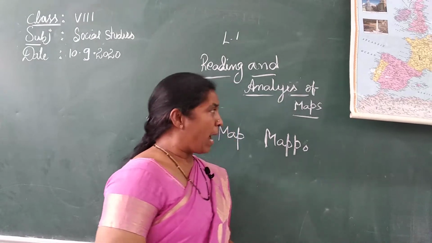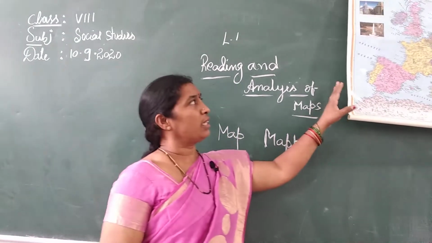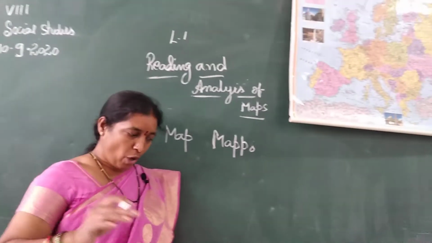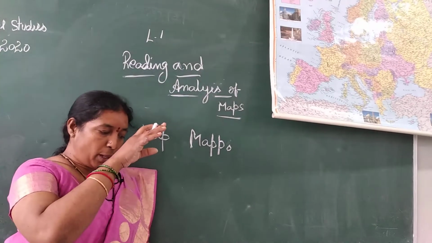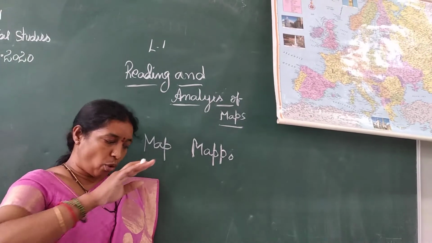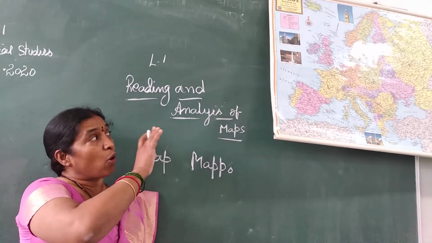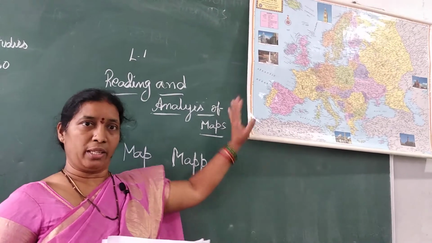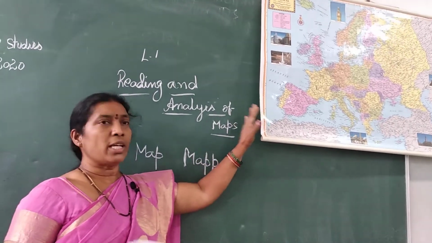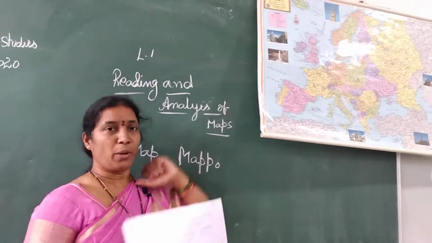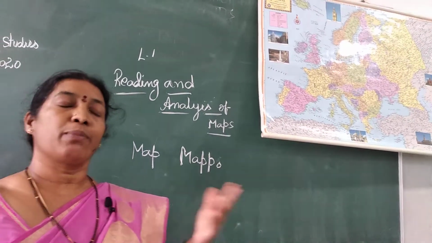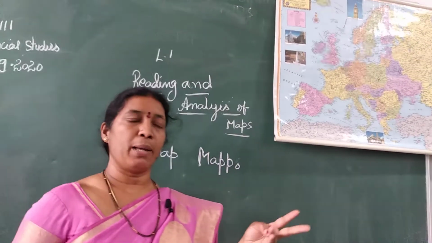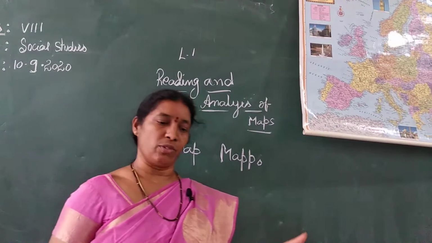So a map is a representation or a drawing of the total part of the Earth's surface, drawn on a flat surface according to scale. So scales will be there and all these things will be there in the map. Can you see some maps? Here is a Europe map. What are the different types of maps? Yes: physical maps, political maps, and thematic maps. In the previous class we learned that.